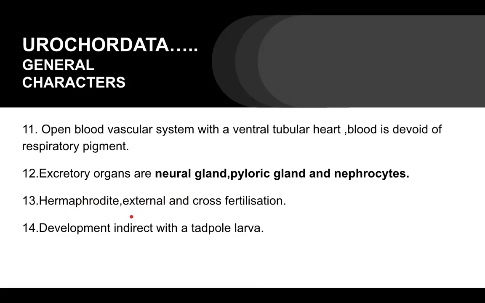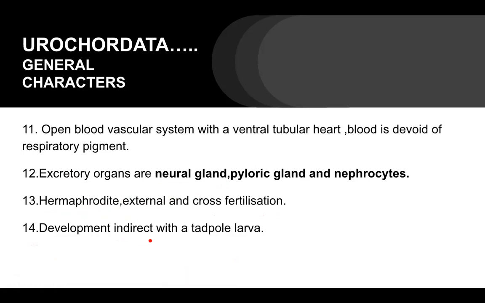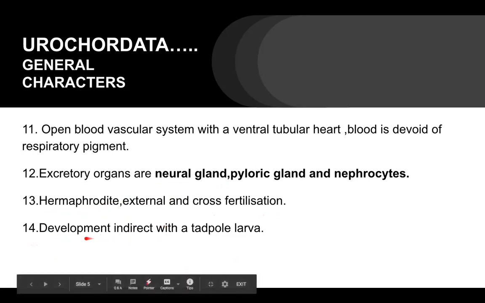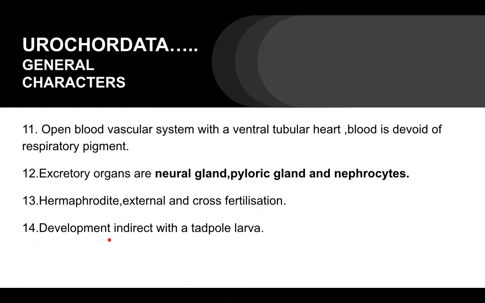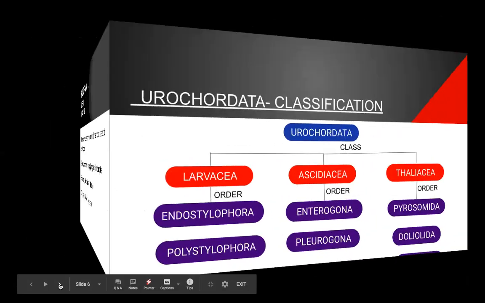Now, these are hermaphrodite, meaning male and female sex organs are present in one individual. The fertilization is external and there is cross fertilization. Development is indirect with a tadpole larva. We know that development is of two types: direct development without larval stages, or indirect development, like in this case, with a larva known as the tadpole larva.